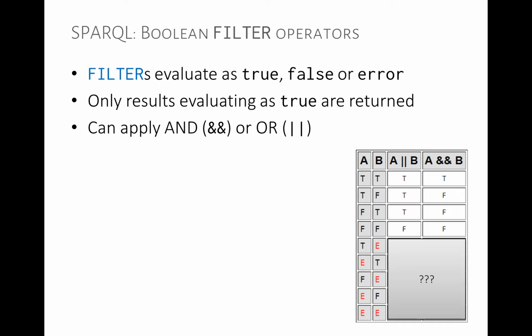And then we have false and error. False. Doesn't matter if it's true or false, it will be false. Then we have error, false. So error or false will be error. Error and false will be false. And then we have error or error, which will be error, and error and error will be error. So let's see how we did. So true, error, error, false, error. This is how filters are applied with error.